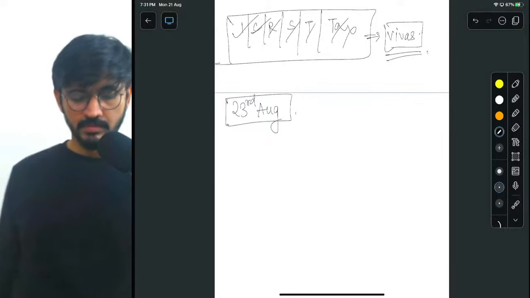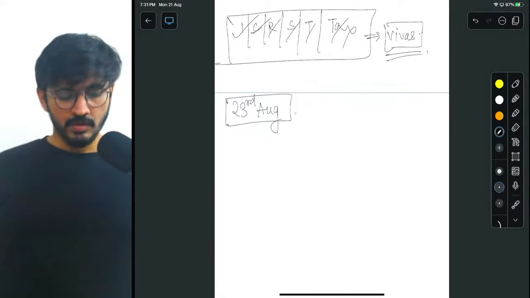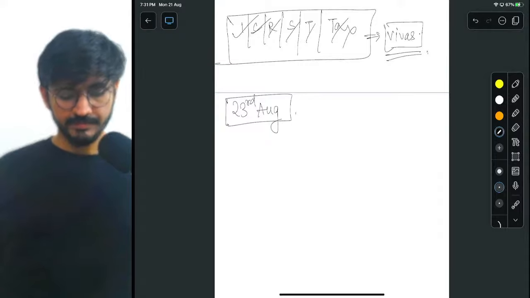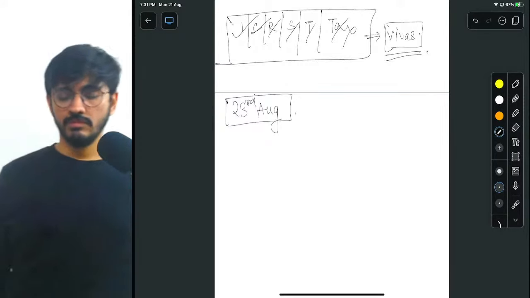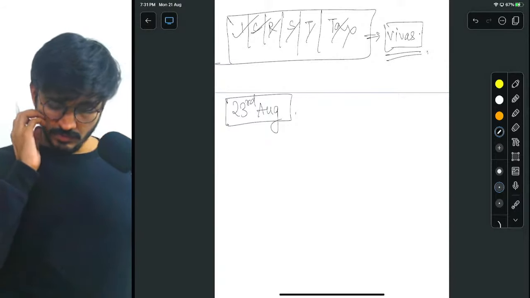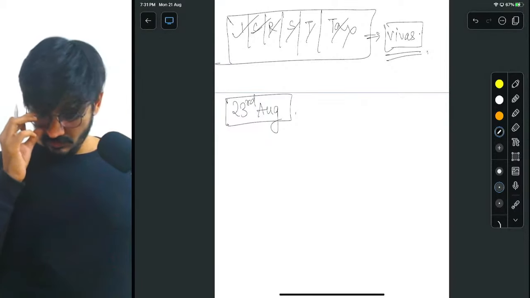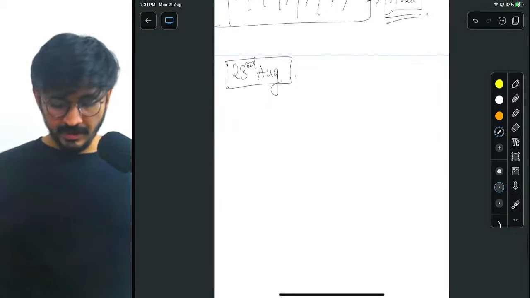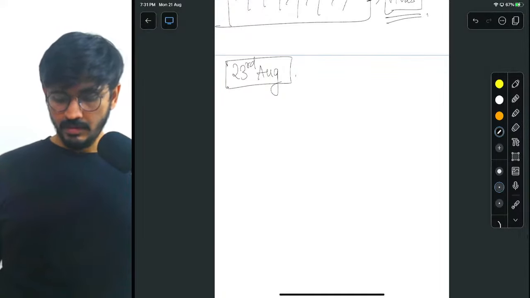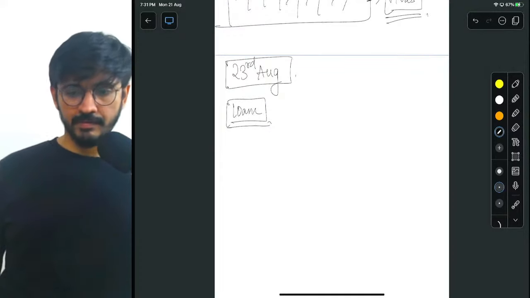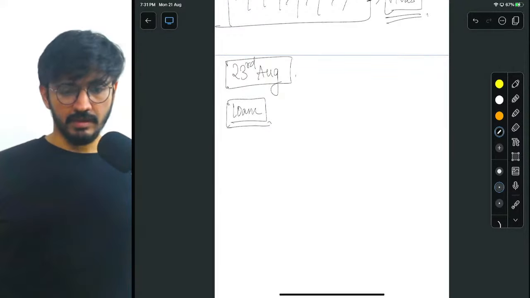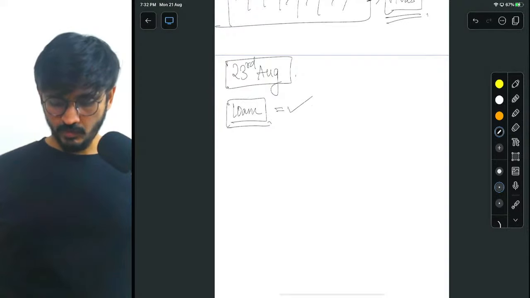Okay. 23rd August, we'll keep. We'll keep it around, let's say 10 a.m. Looks good. उठ जाते हो तभी आप? Let's keep it at 10 a.m. Okay.